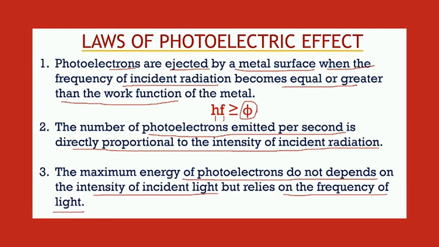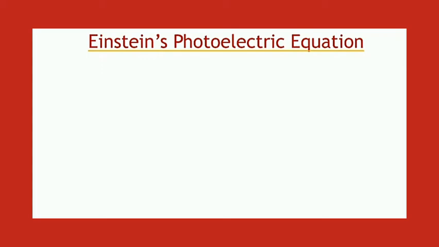Now the question arises, what is the kinetic energy? We know that sometimes the energy of photons is more than the work function of the metal, so the extra energy is utilized by the emitted electron as its kinetic energy. With this effect, Einstein's photoelectric equation is associated. So now let's have a look at that.